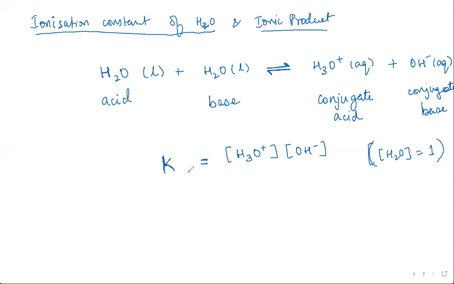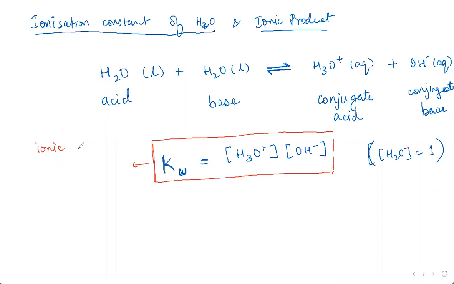So this particular expression is called the ionic product of water. It's represented by Kw. Because it is literally a product of the ions of water, basically. So this particular expression is called the ionic product of water.